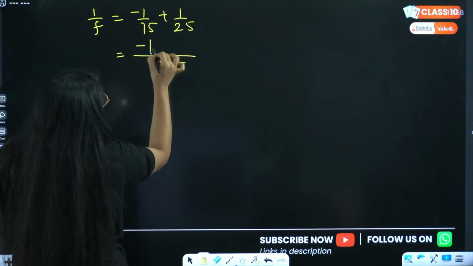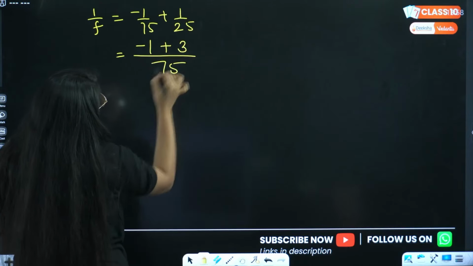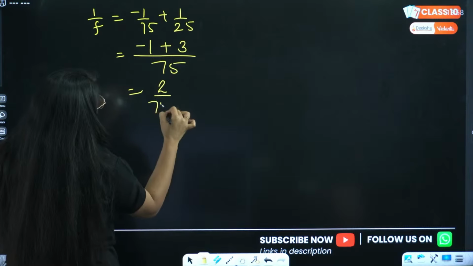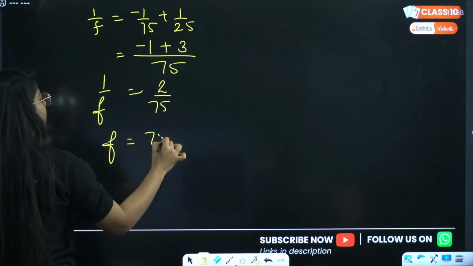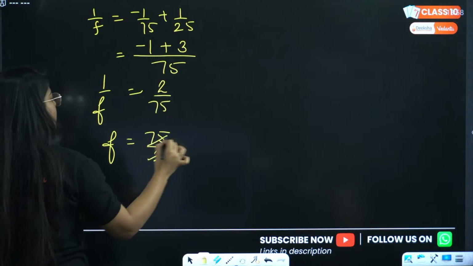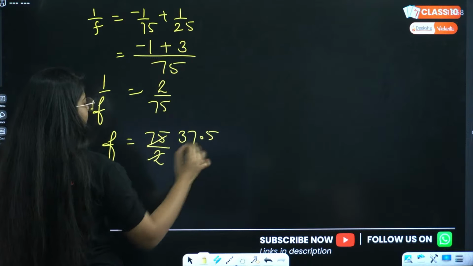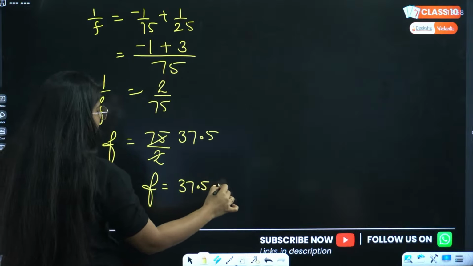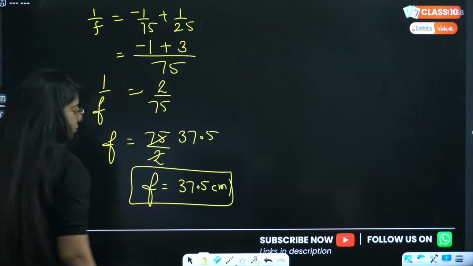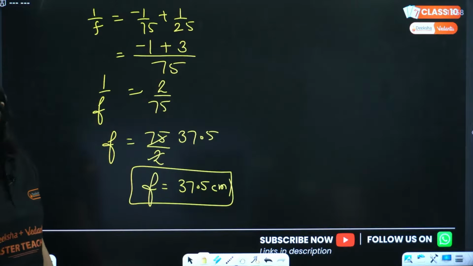This will be -1 plus 3, so 2 by 75 is 1 by focal length. So the negative sign is not there, Sudhanshu. That is 37.5, so focal length is 37.5 centimeters. Done? What will be the power of this?